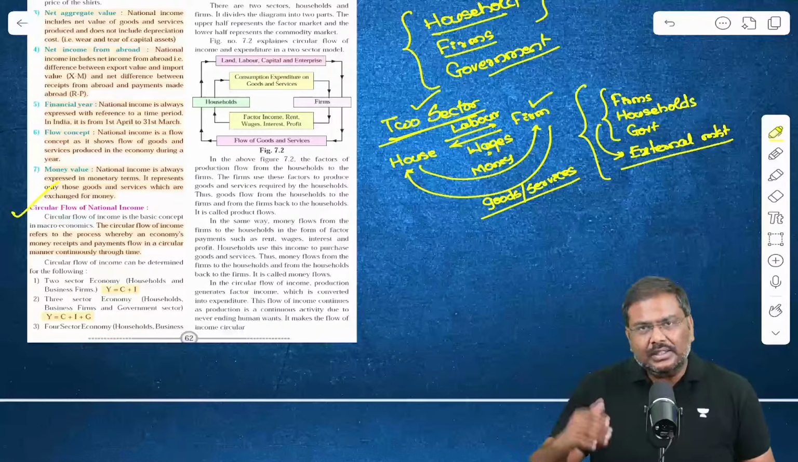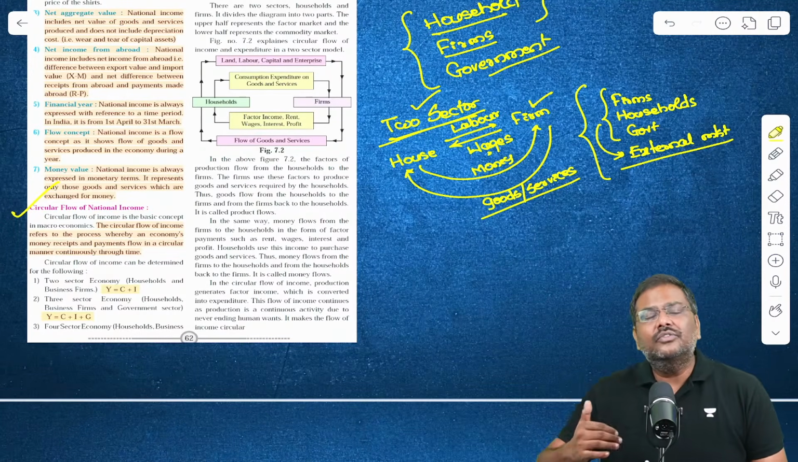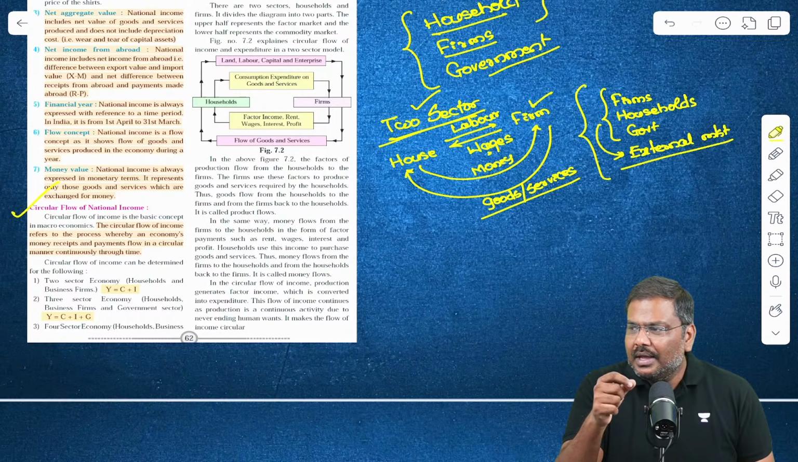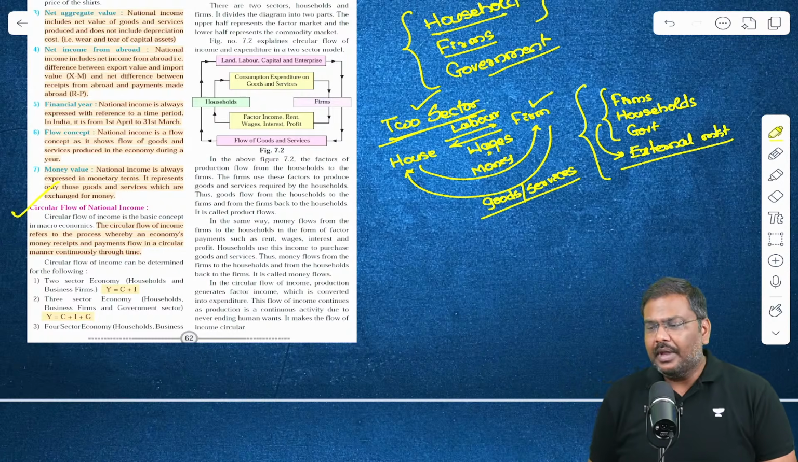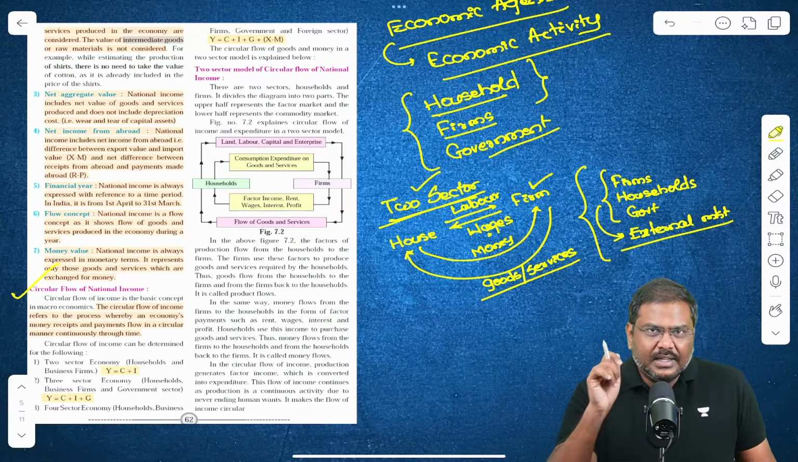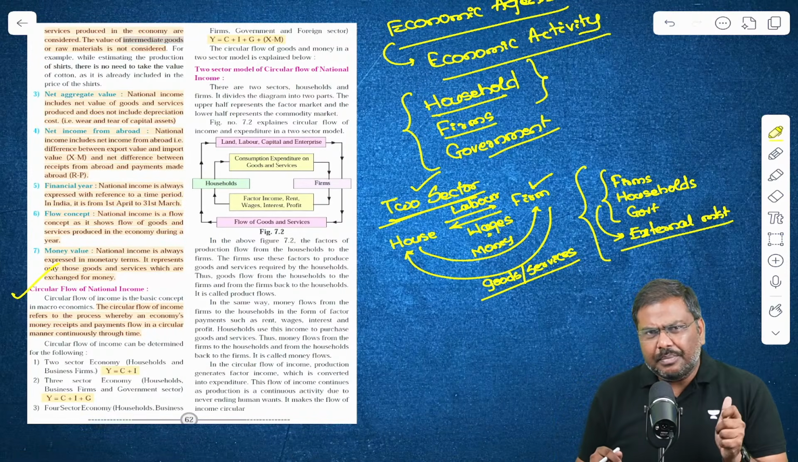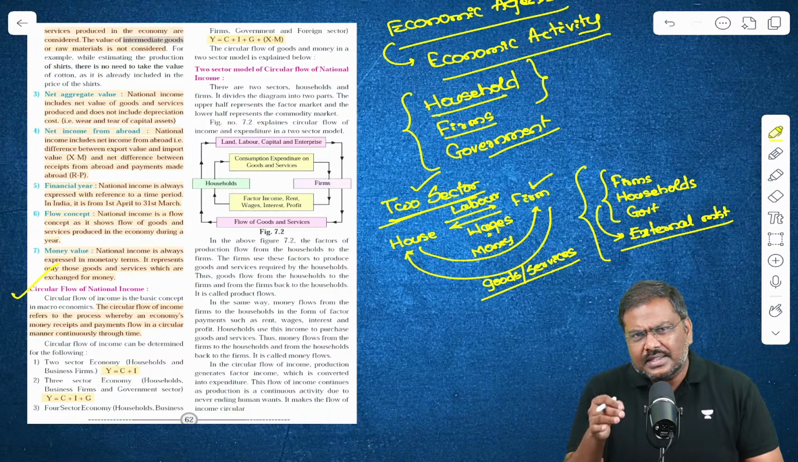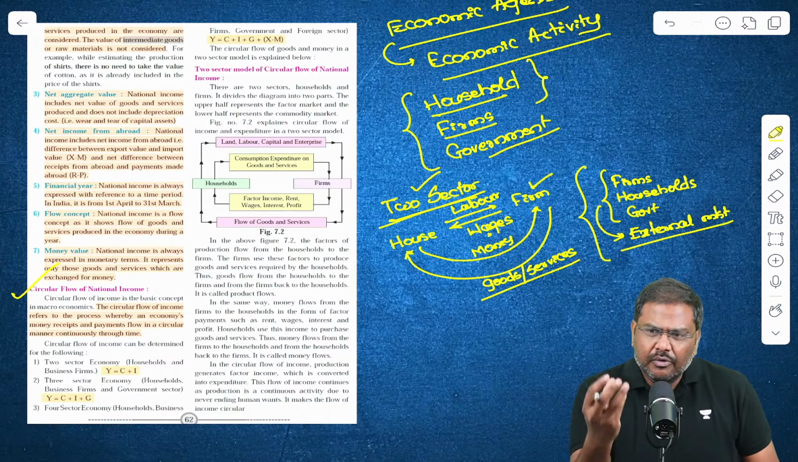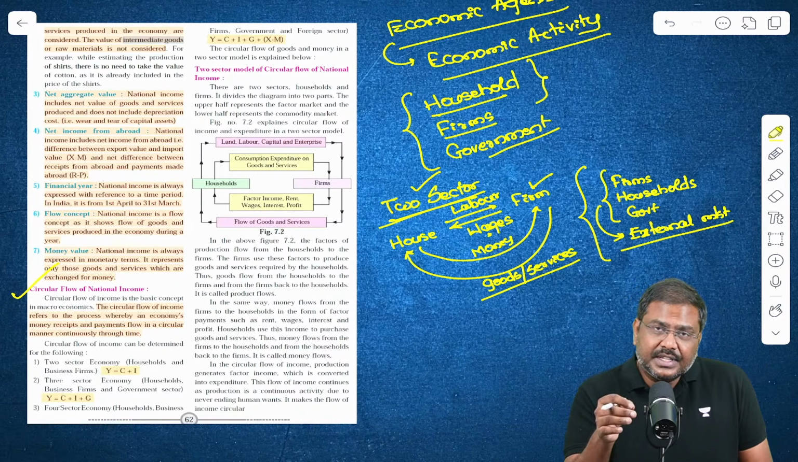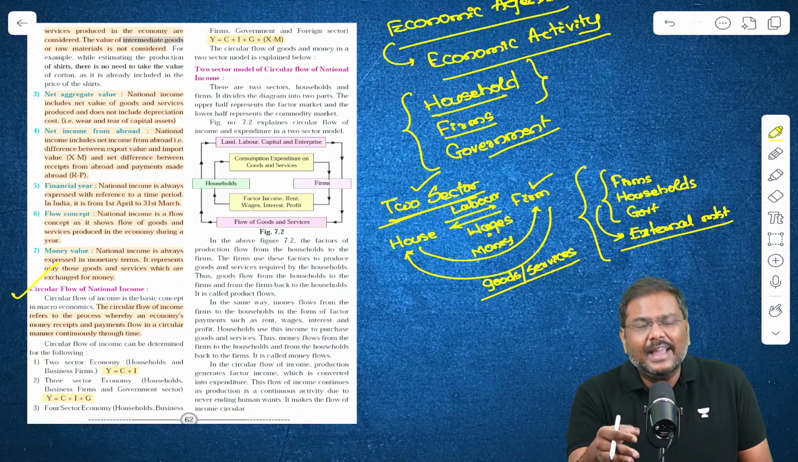Now, having looked at the two-sector, three-sector and four-sector model, let me make you understand how GDP calculation is done in the economy. Listen to me carefully. I told you what GDP is: the market price of all the final goods and services which are produced within the territory of a country, calculated for a specific time period.